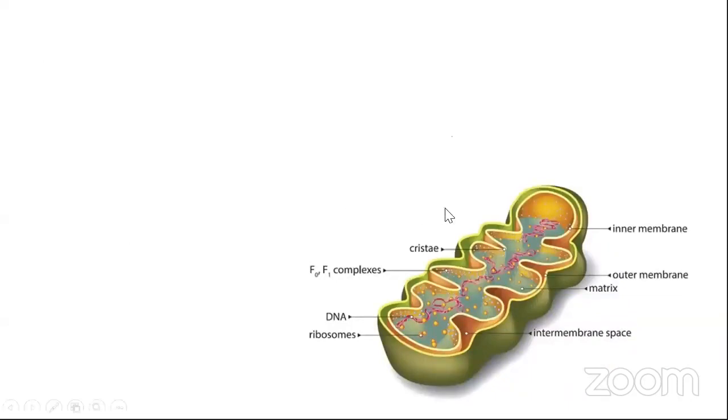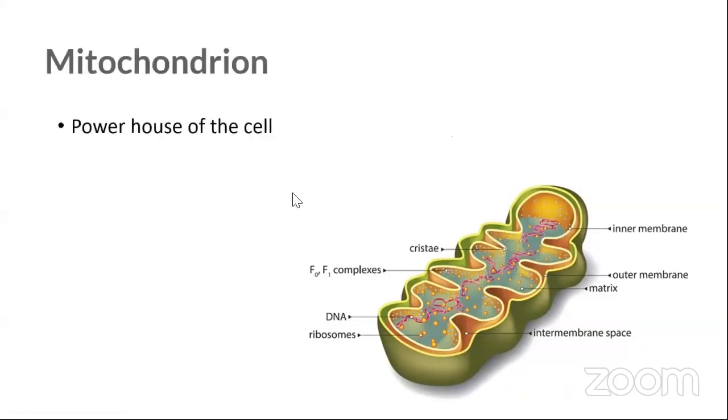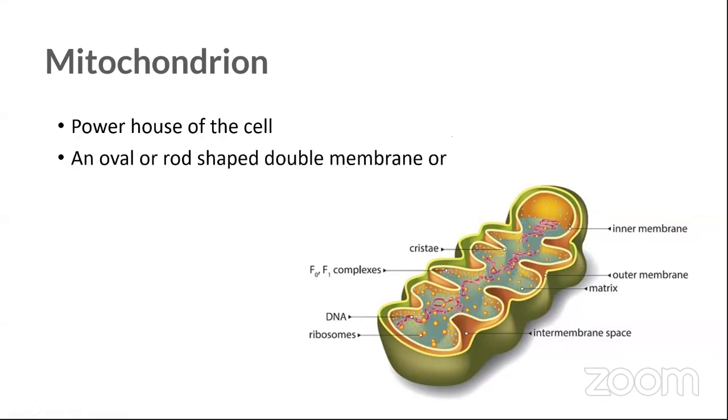Right, the next one. This has a good name, right? We call it the powerhouse. So this is the powerhouse of the cell. The nucleus is the boss and mitochondria is the powerhouse, right? So it gives the energy to the cell to do the work. We all need energy, right? So who is going to give us the energy? Well, of course, the energy has to be produced inside us, right? So who is doing this? That is the mitochondria, right?